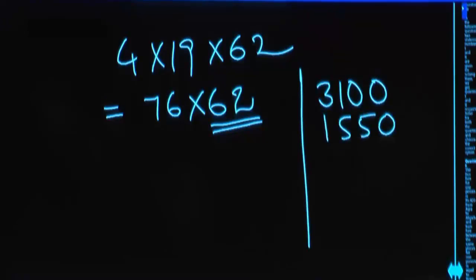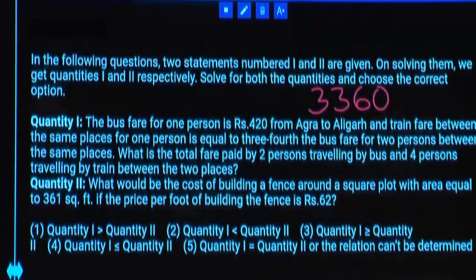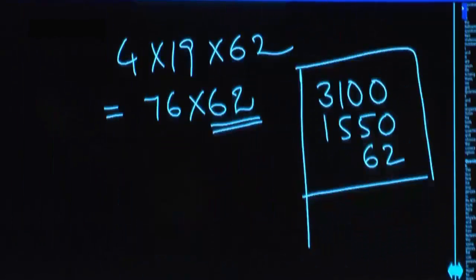So how many times we got now? 75 times, but we need 76 times. So you need to again add 62. Whatever it is, this is definitely more than Q1 value. What is Q1? 3,360. Now this value is in 4,000. So Q1 less than Q2.